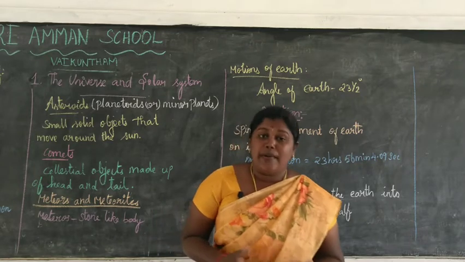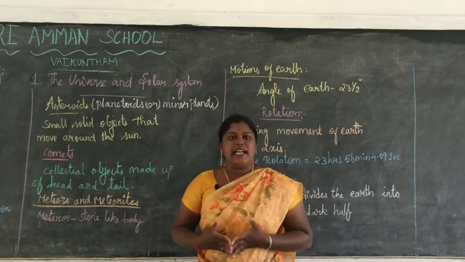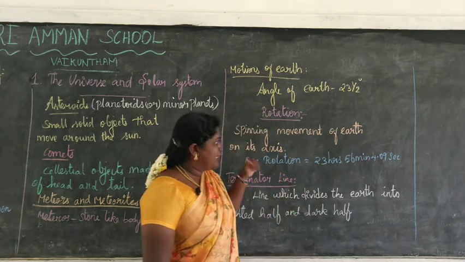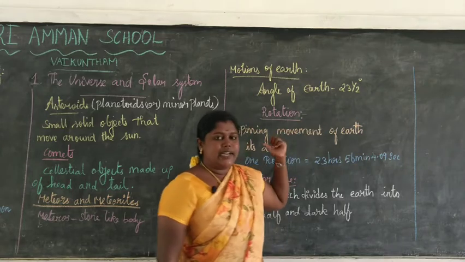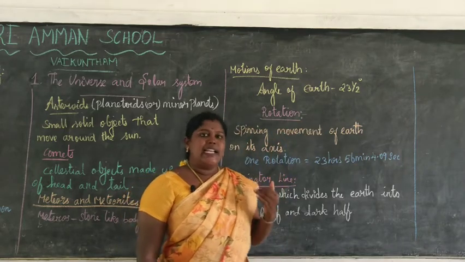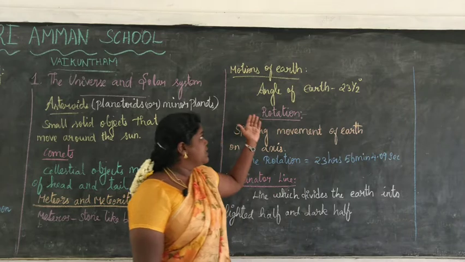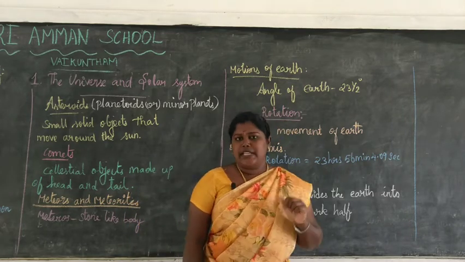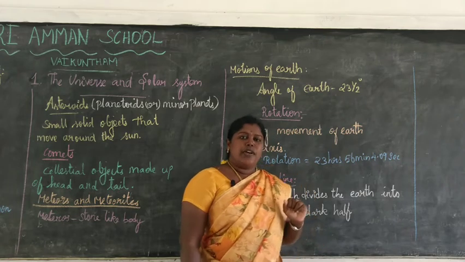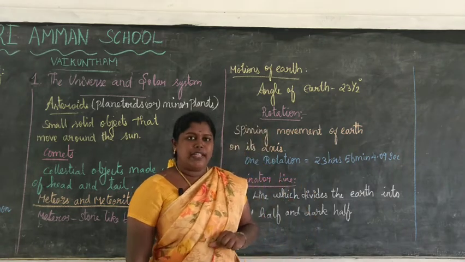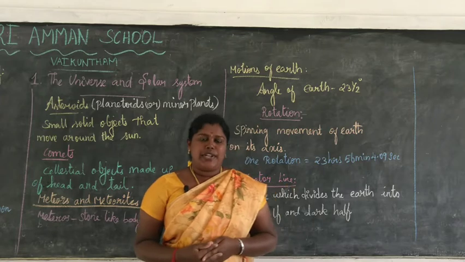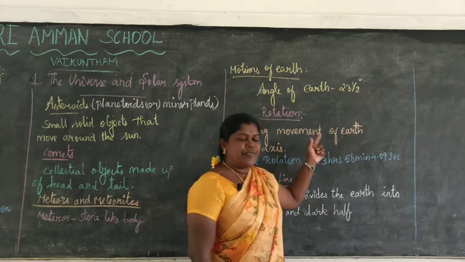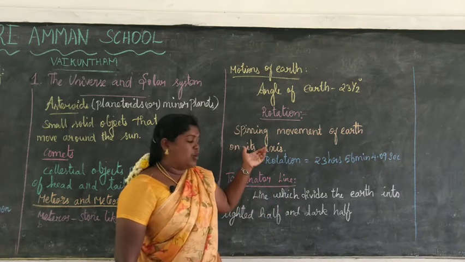You already know that our earth is spherical in shape. Its axis is inclined at an angle of 23.5 degrees. Okay, so now we are going to see about the rotation of the earth. What is meant by rotation? Rotation is the spinning movement of the earth on its axis.